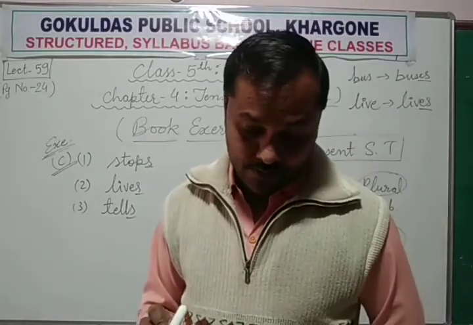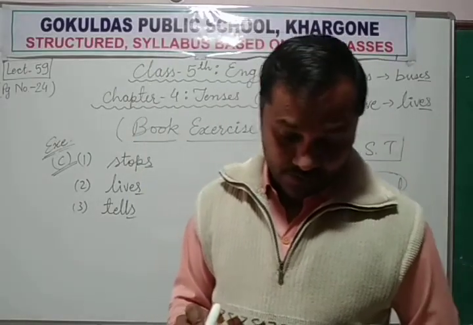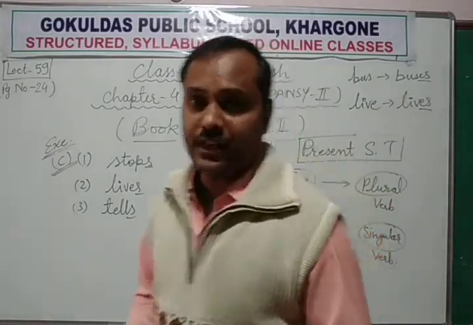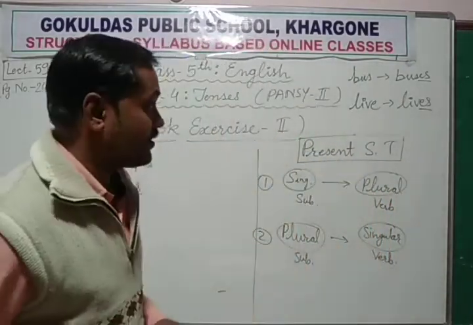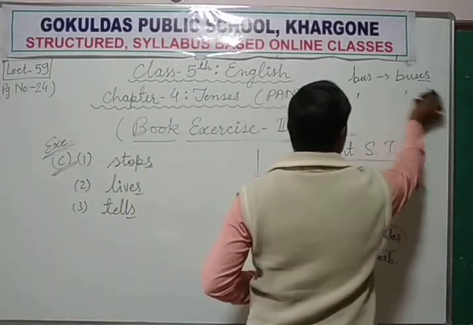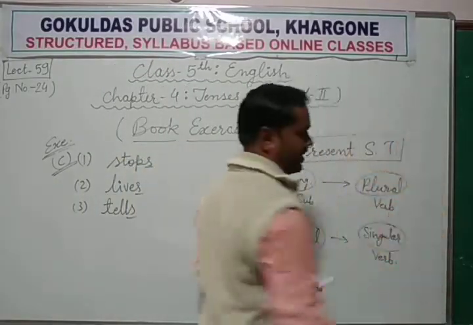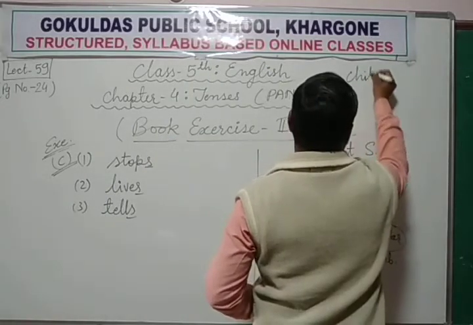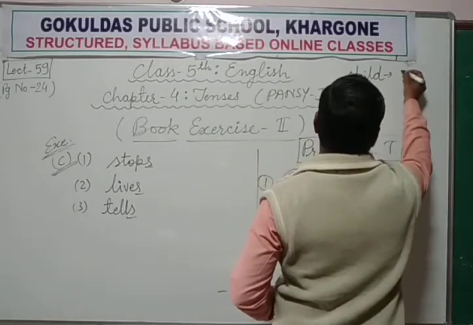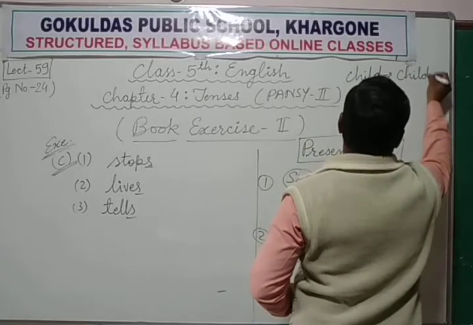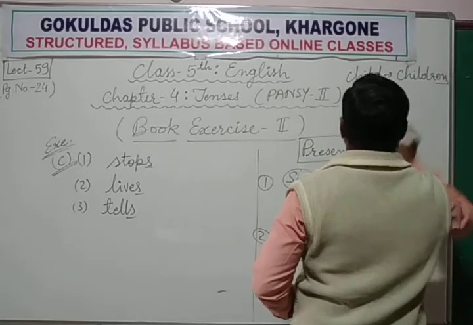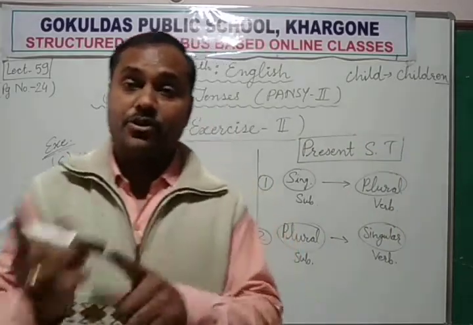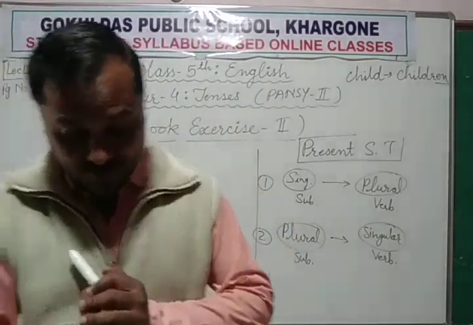Fourth, these children. Now you know what is the singular of children, because children is a plural form. So you know what is the singular form? Child. Yes, child, and plural is children. So if it is a plural subject, then we'll use singular form of the verb.